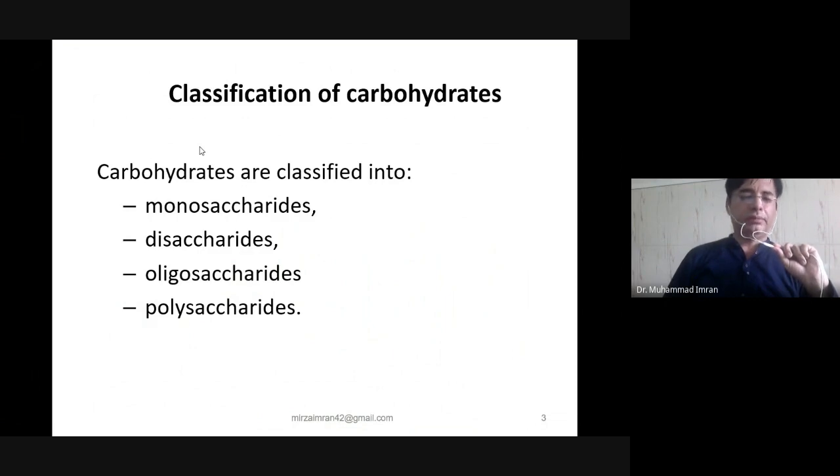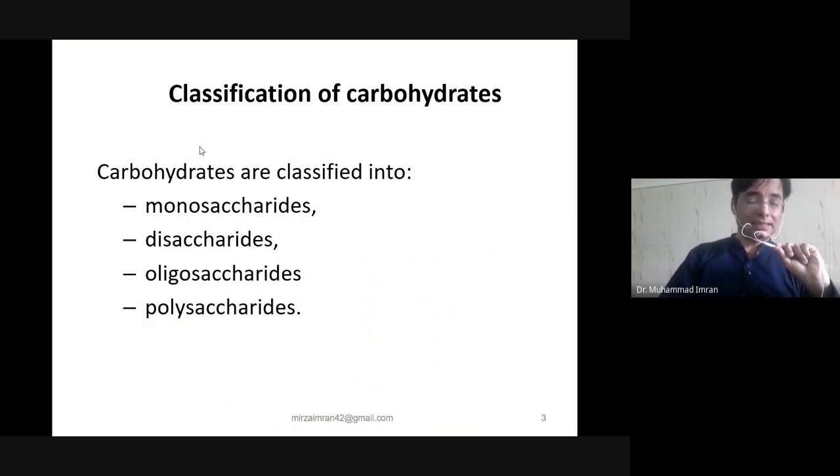And carbohydrates are also very important to synthesize other things like protein and lipids. Carbohydrates are also important to make glycoproteins and glycolipids. 1 gram of carbohydrate produces 4.1 or 3 kilocalories of energy. So the carbohydrates are very important because they provide energy to the body.